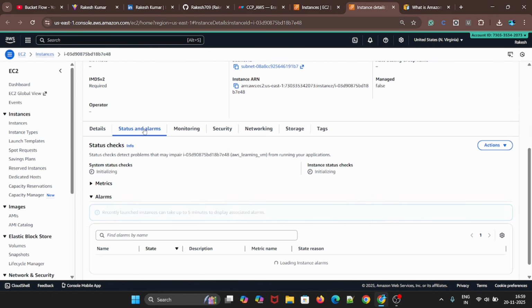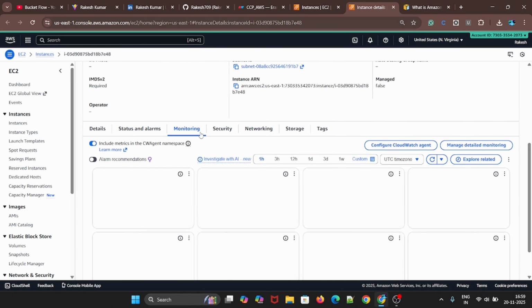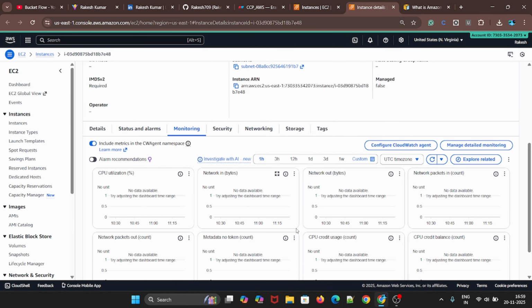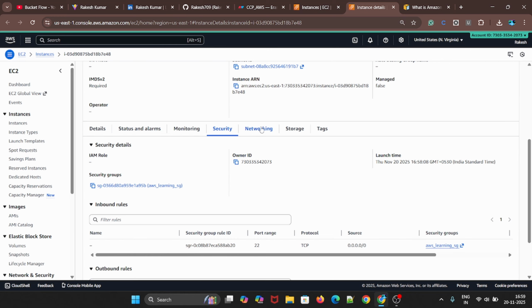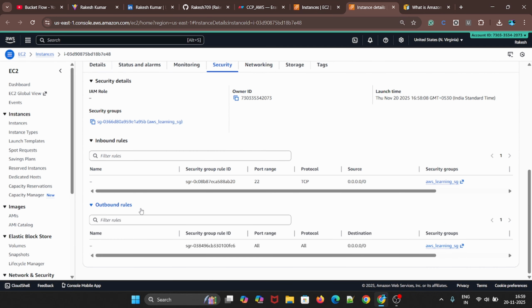And we have status, alarm, monitoring. Basically, if the CPU usage of your EC2 instance goes this much, it will do one specific thing. We'll see later what all these things are. And this is security. What are the inbound rules and outbound rules? What traffic is allowed into our instance, and what traffic is allowed to go out from your EC2 instance? By default, all traffic can go out from your instance, that is what 0.0.0.0 means, and here only SSH is allowed inbound. Most of the time you will add the inbound rule only.